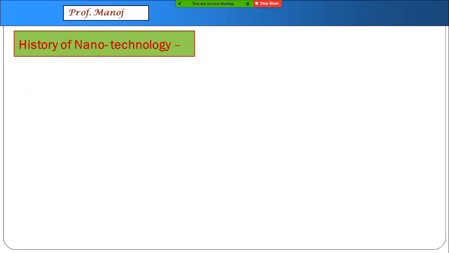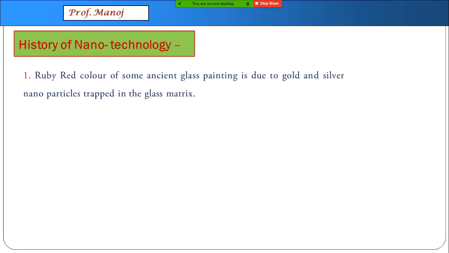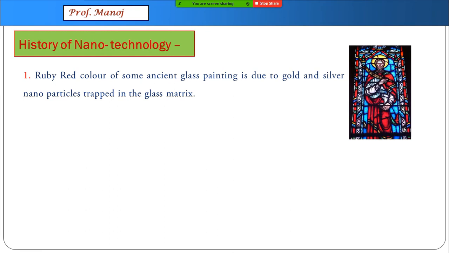The first old age example, which everyone knows, is ruby red color on ancient glass paintings like these. This reddish color is not red color or red paint, but it is gold and silver nanoparticles, which in those days were trapped in the glass matrix. Most of the techniques have been lost in time, how those people must have done this kind of paintings. Whatever technology we know today, it's quite different than the ancient technology.